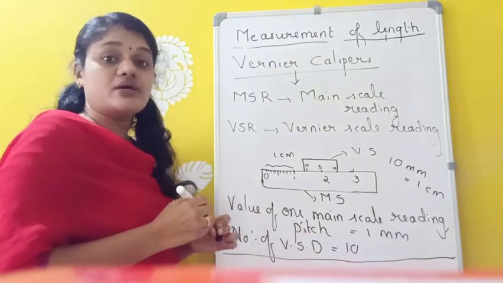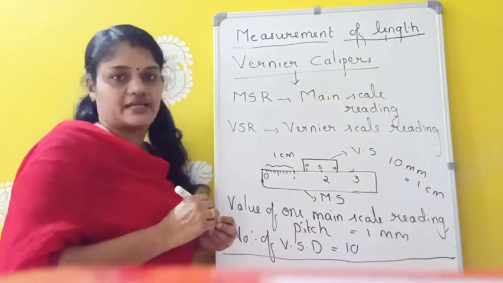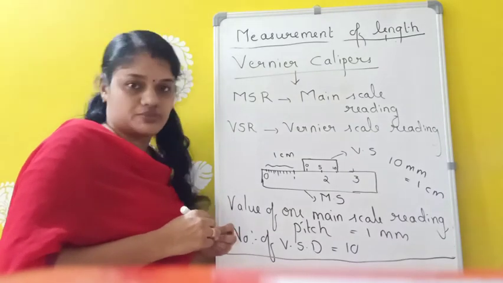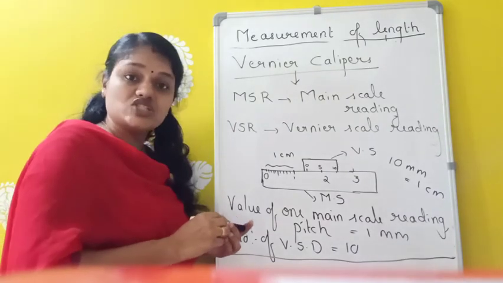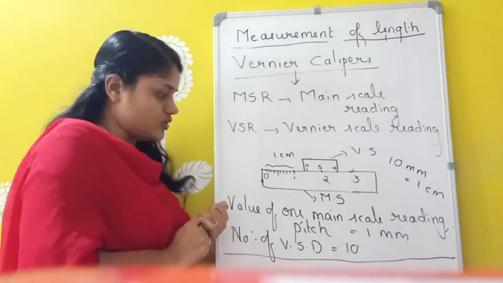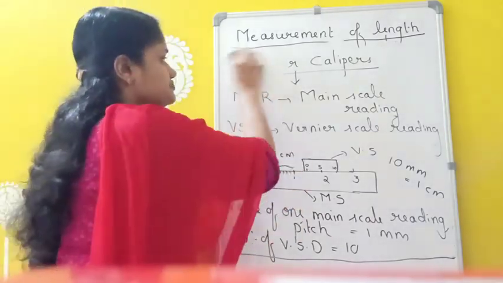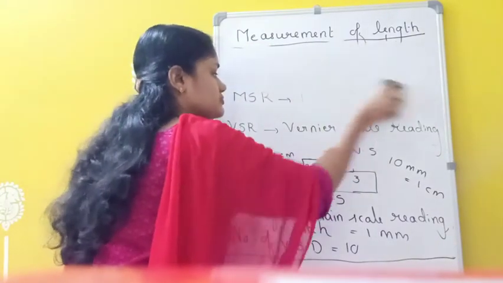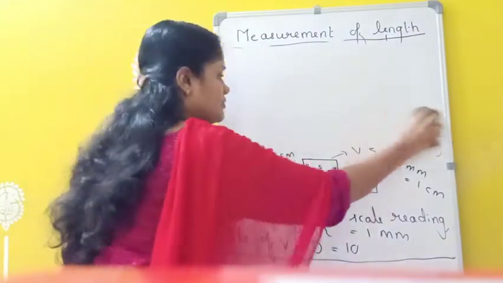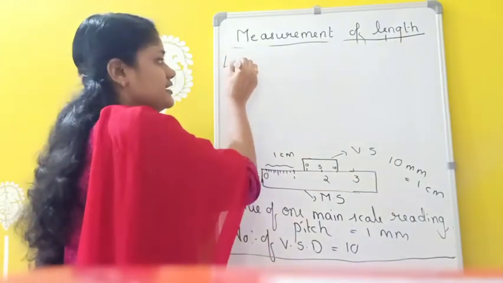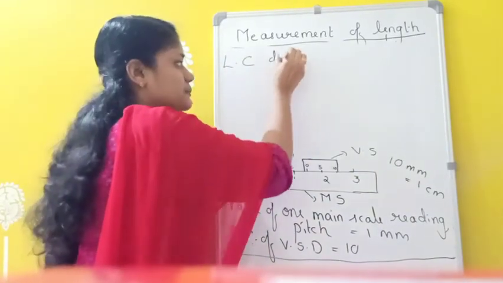We need to first find out the least count of this vernier calipers. Least count means the least measurement in any instrument. The least measurement in any instrument can be called the least count. So here also I have to find the least count of vernier calipers.